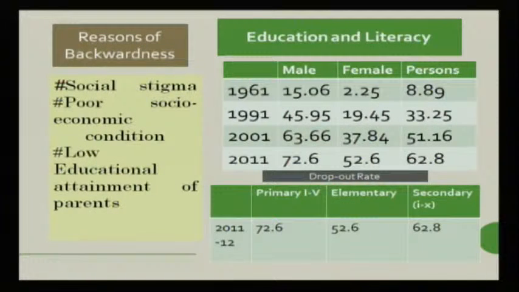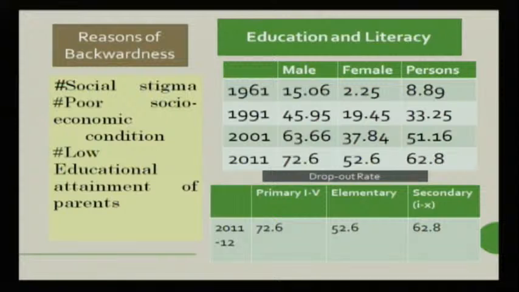If you look at secondary education, you will find that 62.8% drop out between class 1 and 10. Like, 62% of children enroll in class 1 but are not able to pass the class X examination. So 62.8% drop out, but if you look at the overall population, the dropout is much less. And since they drop out, they are not able to get adequate income, and their health and nutrition status is low, because the more educated you are, the more income you get, and the more you also get facilities in health and nutrition.